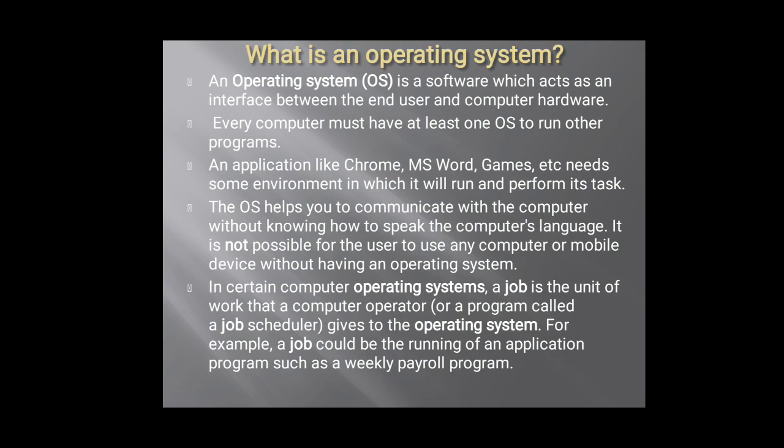To perform those tasks we require applications, and to run those applications we require an operating system. The OS helps you to communicate with the computer without knowing how to speak the computer's language. It is not possible for the user to use any computer or mobile device without having an operating system.